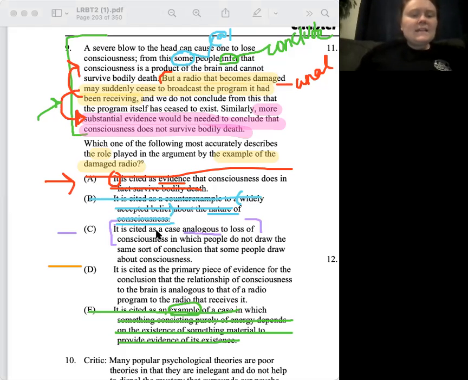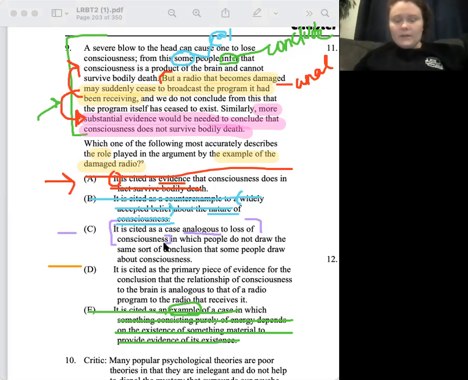Yeah, I would say it is cited as a case analogous to the loss of consciousness. We're saying the radio being damaged is analogous to losing consciousness, right? Yeah, I can see that. That's why the radio works, right? It's like the radio becoming damaged or us becoming damaged, in which people do not draw the same sort of conclusion that some people draw about consciousness. So are we saying that this is an example of something that people don't draw the same conclusion for as this other example up here? We would, right? Because they're different from each other.